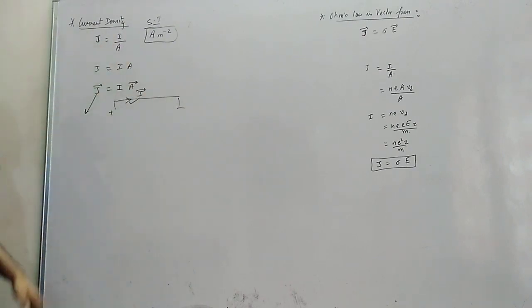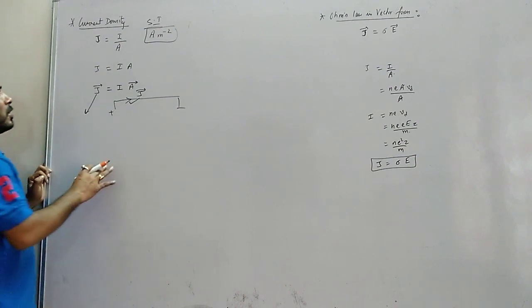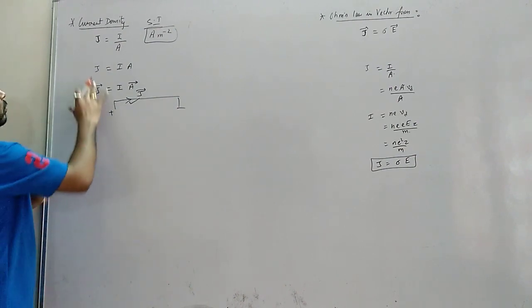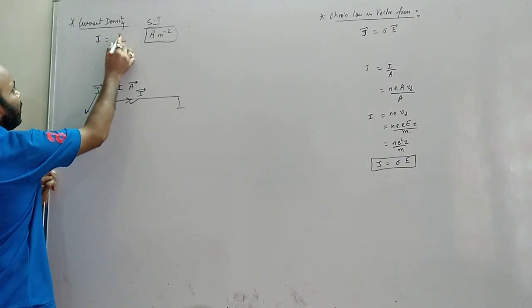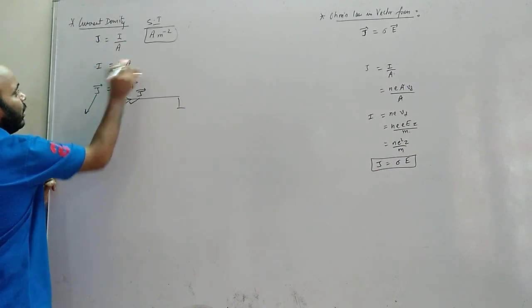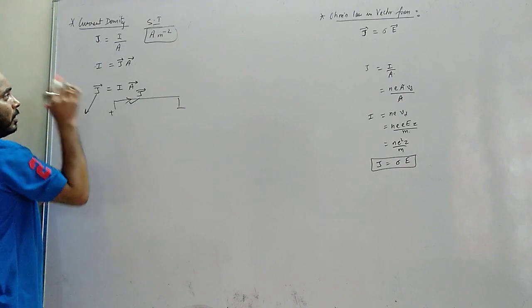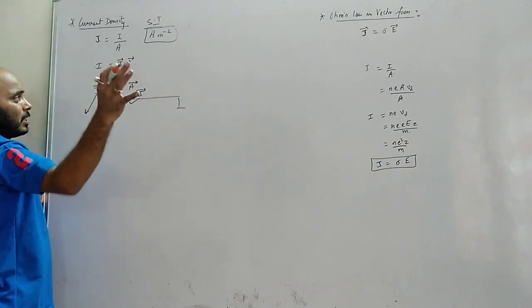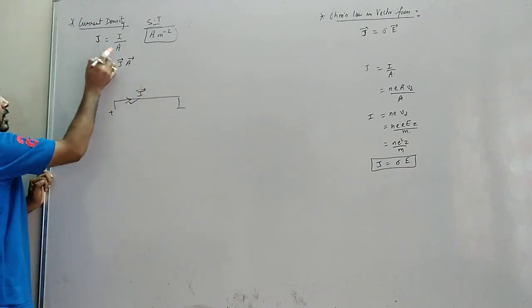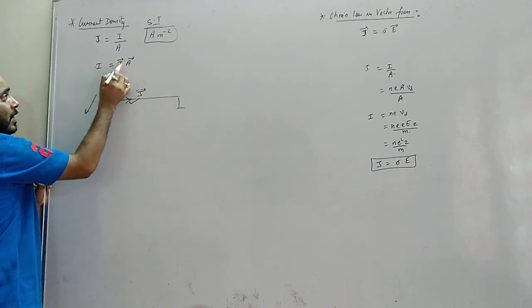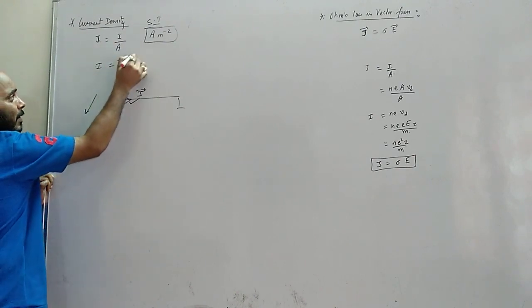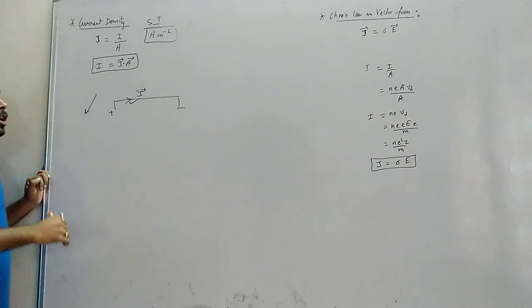This is okay. Now, sometimes we use it like this. Sorry. J equals I by A. What is I? I equals J into A. So J vector, not A vector. Now, I made a little mistake, class. I'm very sorry. See here, I is J into A. So when we have J vector and A vector, we have a dot product. I is J vector dot A vector.